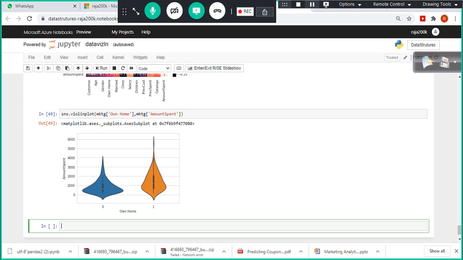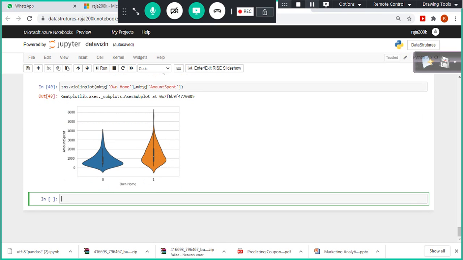Here you can also see the box plot inside. The median is here, the median is here. The median spend is much more than this one, but the spread is wider here. This gives an additional idea: the majority of the higher spend is between this range only. That's what we can understand here.